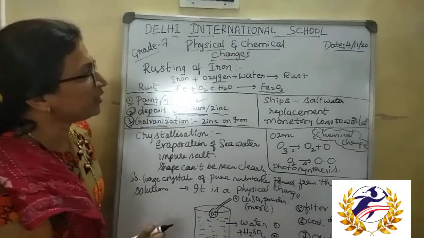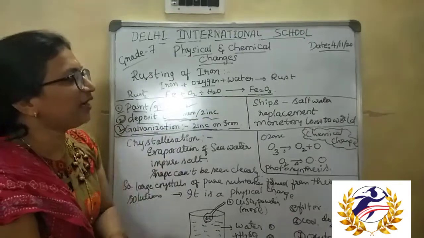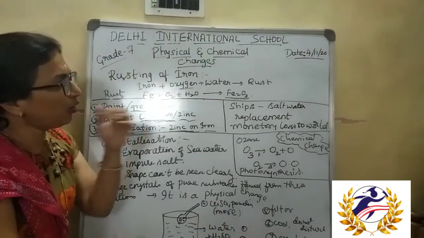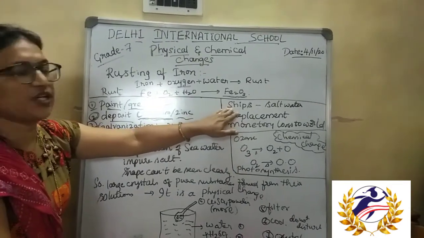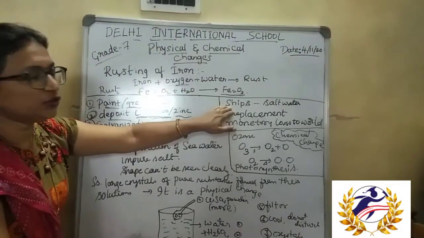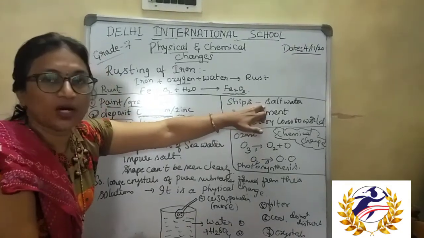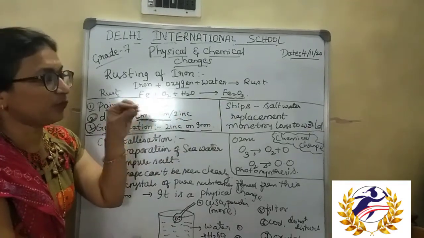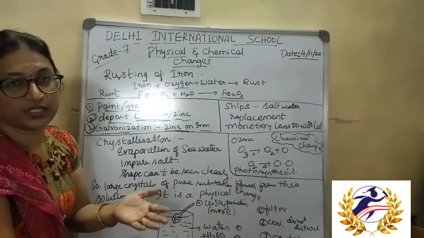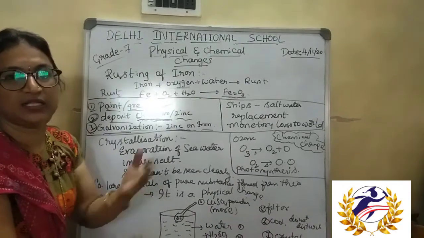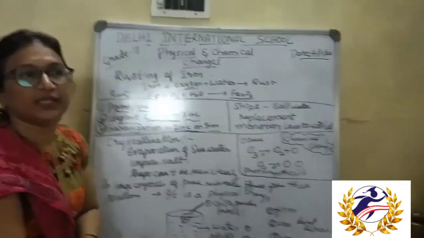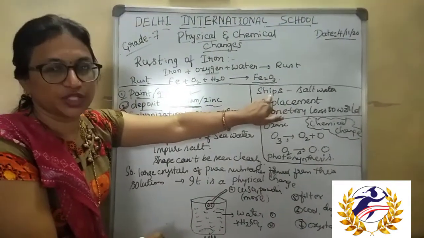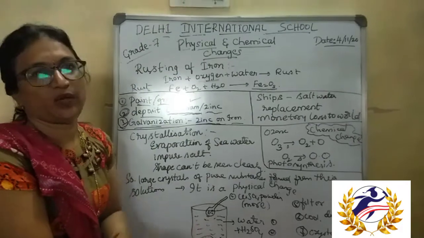And one more thing: we have seen ships, isn't it? It is always in the water. The iron parts present in the ships are made up of iron only. The ocean water or sea water contains salt, isn't it? So salt induces rusting of iron more quickly than normal water does. Salt water rusts the iron parts of the ships more quickly than normal water.